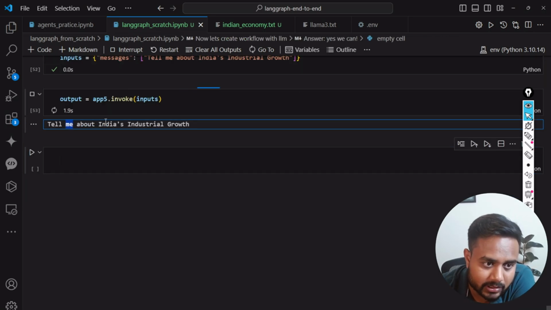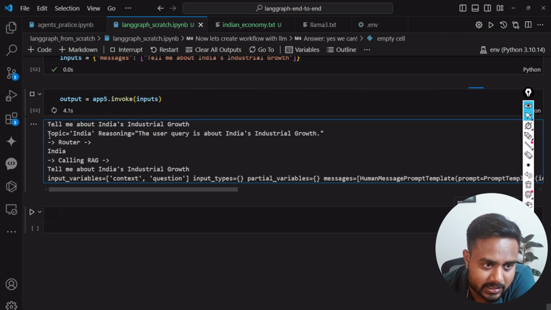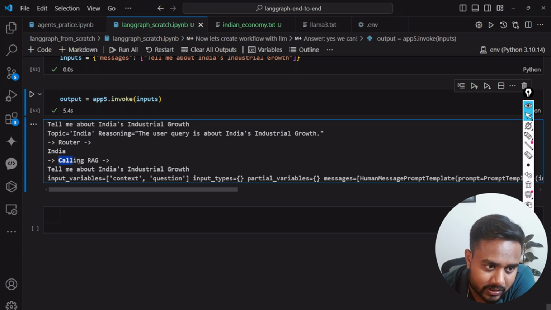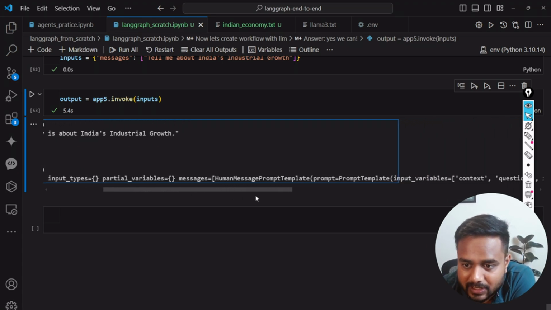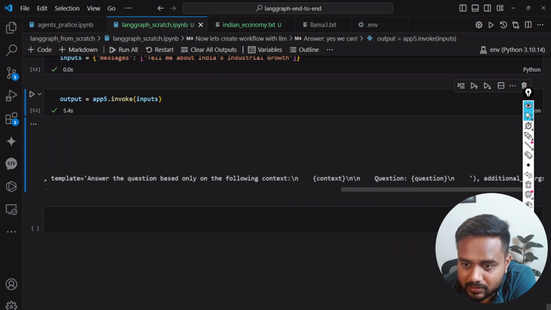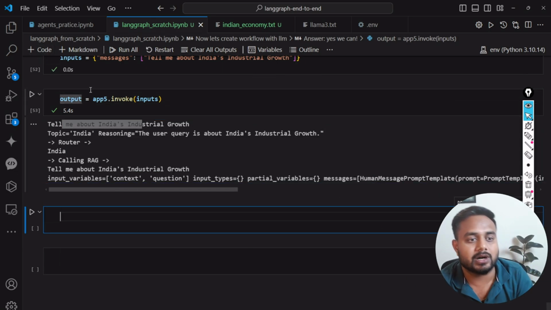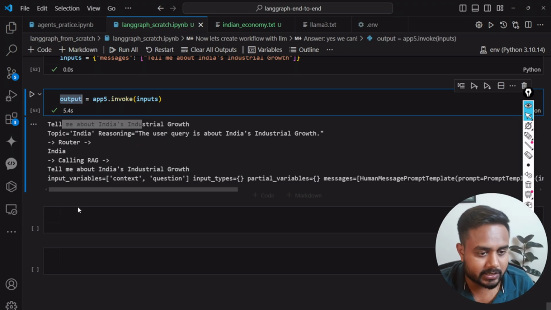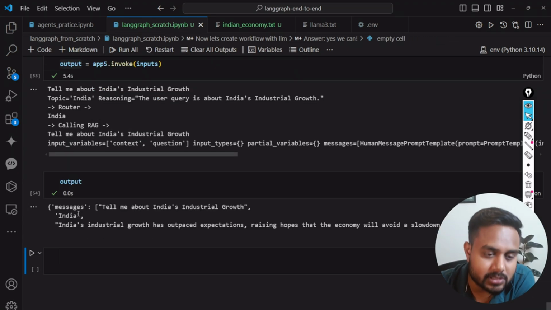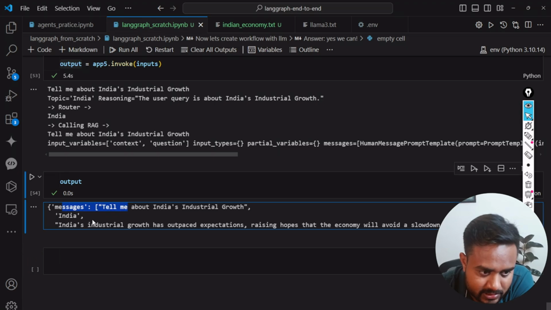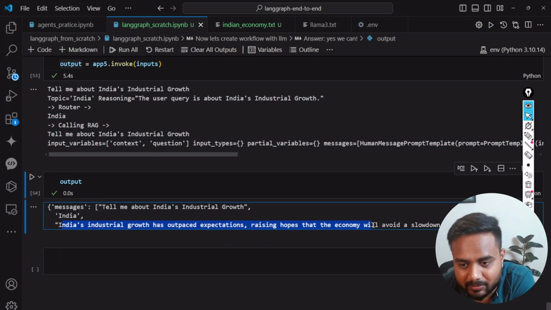So see, tell me about India's growth. It's a message. Then it is taking a route. So it is calling the RAG. Why is it calling the RAG? Because inside my message there was India. And here you can see we are getting a complete answer. This is the complete parameter, and I will be getting the answer inside the output. So here is the complete output. The message India, and this is the complete answer.